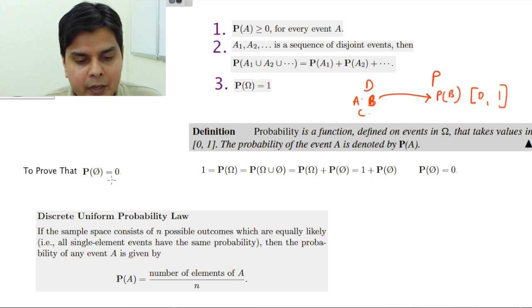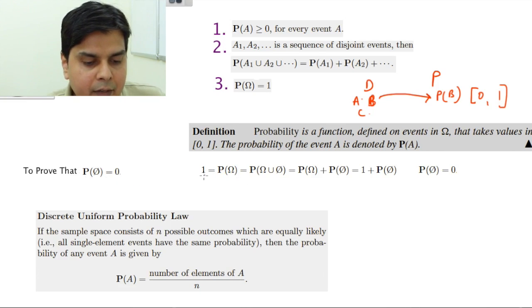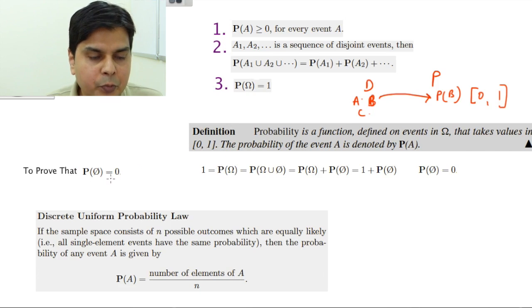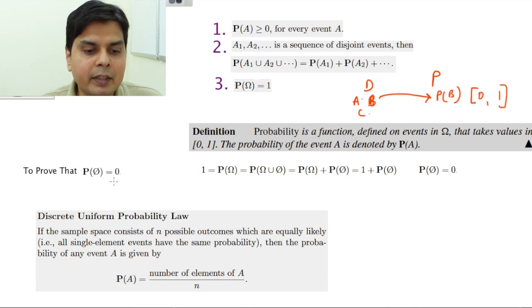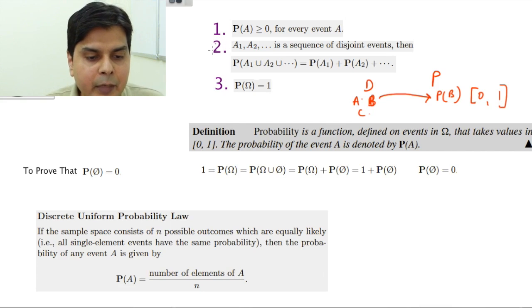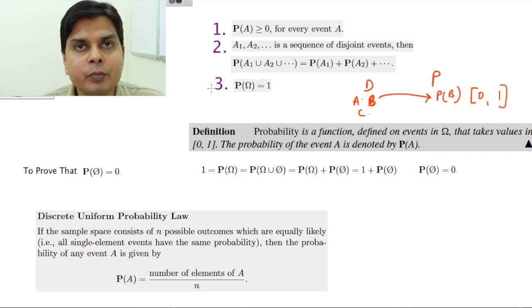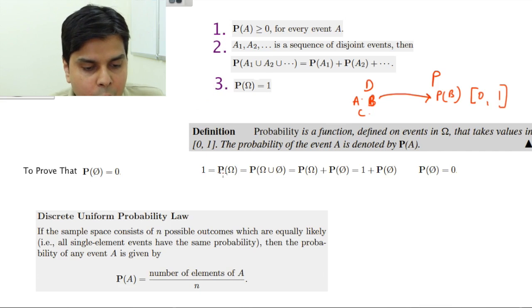Now let's prove that P(phi) is equal to 0. Very simple thing, but I will just prove it using rigorous mathematical steps. I can say that 1 is equal to P(omega). This is an axiom. Why am I proving these things? I am trying to reinforce that these three axioms are self-sufficient, that any general law you give regarding probability, its origin can be traced to one of these three axioms. So these are the basic axioms of probability.